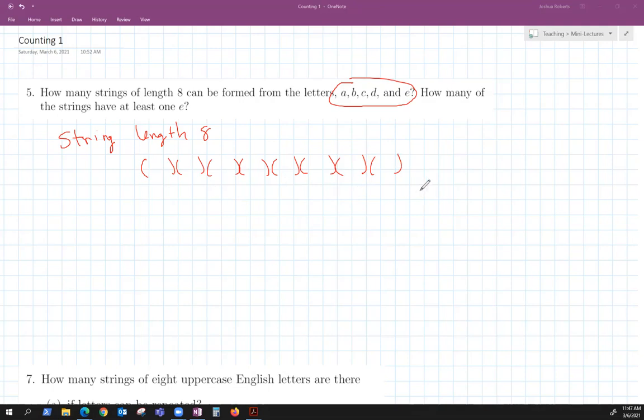Because it's a string of length 8. And I have 5 choices for the first one, because I can pick A, B, C, D, or E. But I have 5 here, 5 here, 5 here, and so on. So in other words, I have 5 raised to the 8th power.